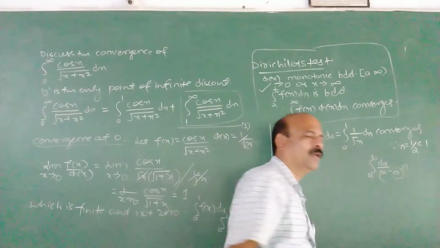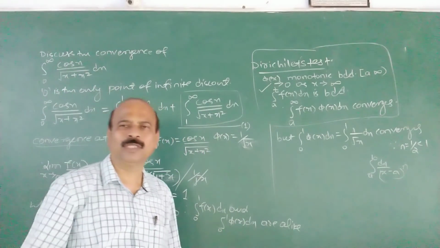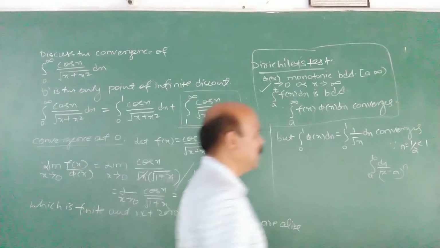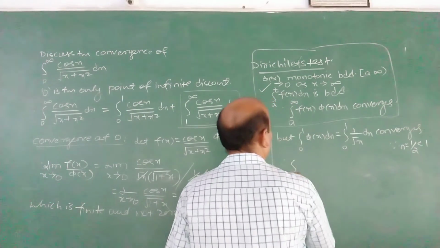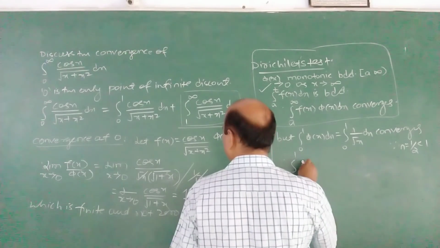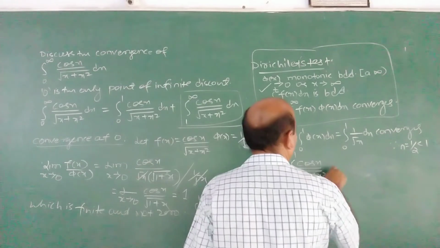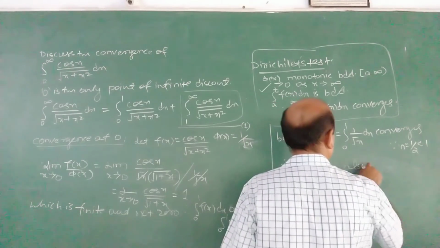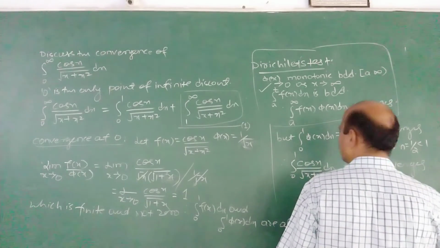Almost every problem we have used that one. N is half, therefore it converges. Therefore integral 0 to 1 f(x) dx, cos x by root x plus x square dx, also converges. Take this as 2.